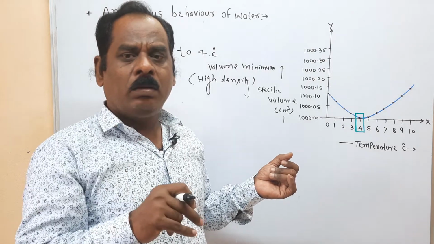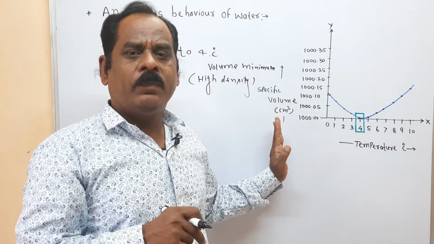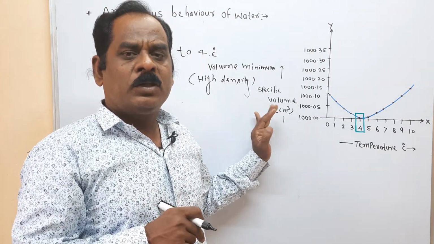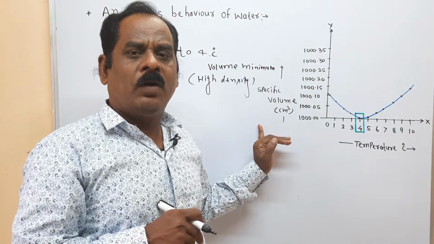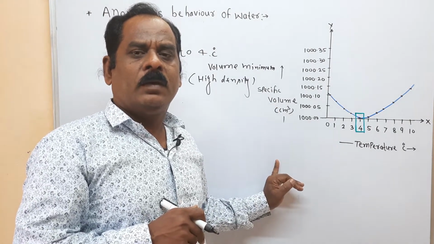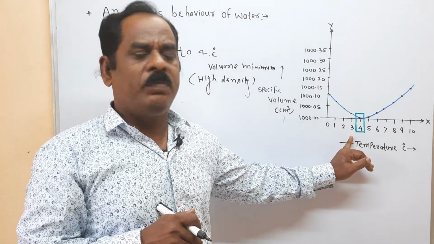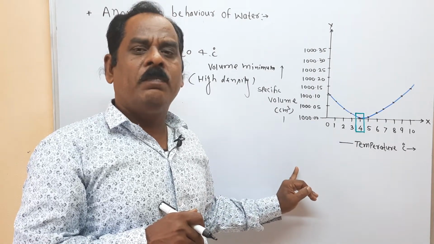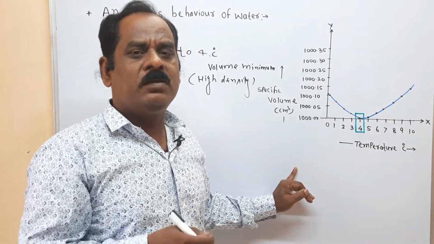Make a table. In one column write the specific volume of ice and in the second column the temperature. Note the temperature when you supply the heat.